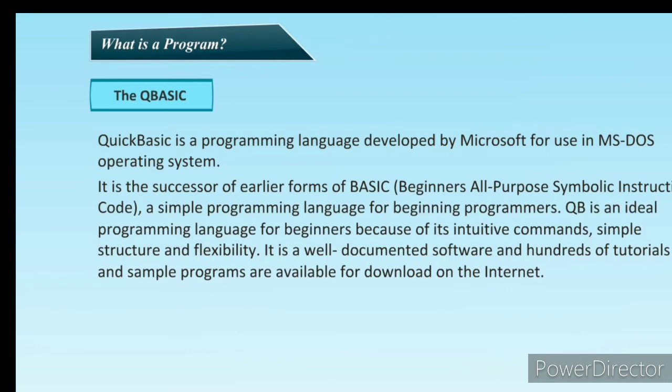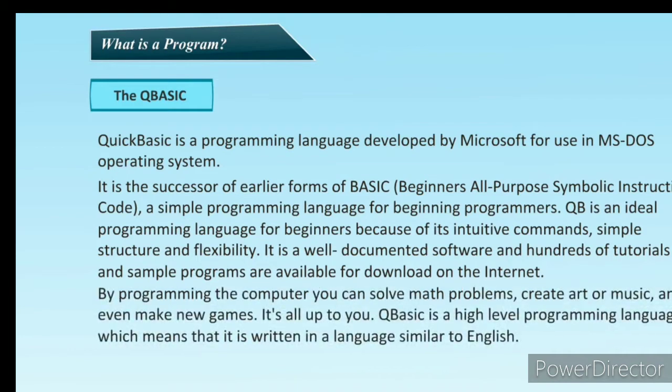It is a well documented software and hundreds of tutorials and sample programs are available for download on the internet. By programming the computer, you can solve math problems, create art or music, and even make new games. It's all up to you. QBasic is a high level programming language.